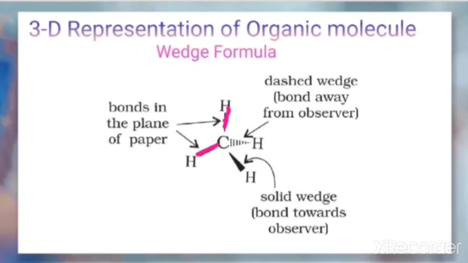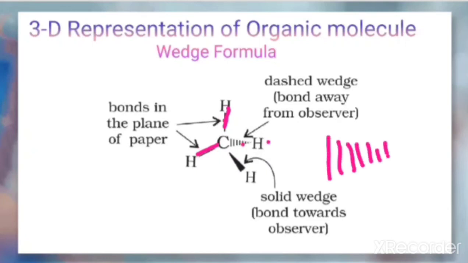These two are on the plane of the paper, because it's a three-dimensional structure. That means of the other two hydrogens, one will be above the plane and one will be below the plane. So when we represent the dashed wedge, you can see it like this.